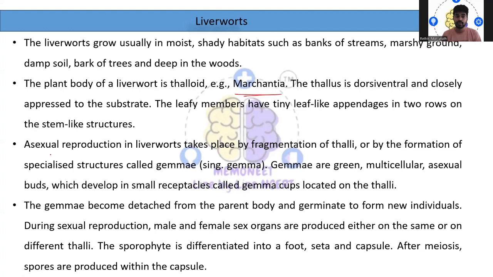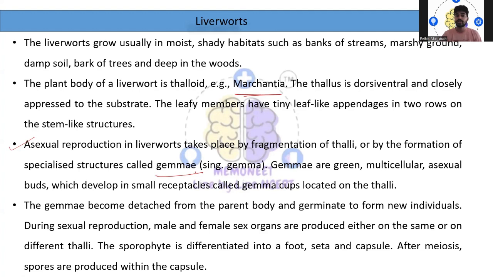Coming to its reproduction mode, if I'm talking about asexual reproduction, it actually takes place by fragmentation of thalli. One of the parts of the plant will get fragmented, and from there a new plant will develop. So that is one point. Or by formation of specialized structures called gemmae, singular gemma. So these gemmae are basically green in color, multicellular, and they are asexual buds.